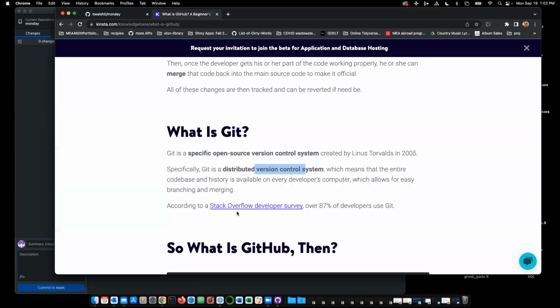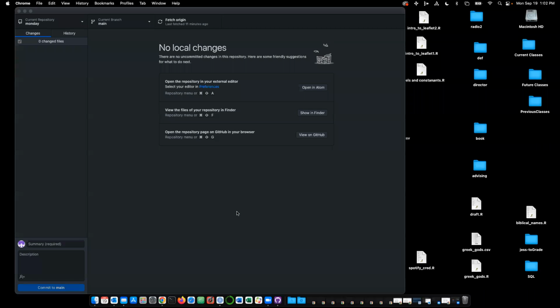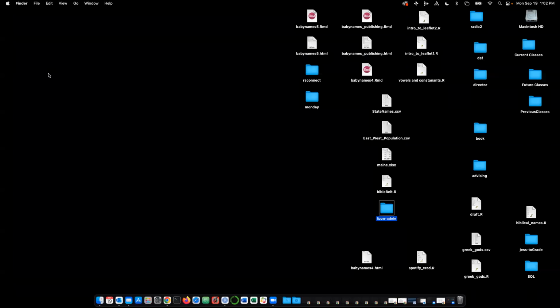Let me close all this stuff. I would encourage y'all, here's how I use GitHub. If I'm working on something that I would be sad if I lost it, I just make it a GitHub repo, because once you have this set up with GitHub Desktop, it's really easy to just say new repo, and you've got a copy of it online. The only way I wouldn't do that is if I was working with really large files and I thought I'd max out.